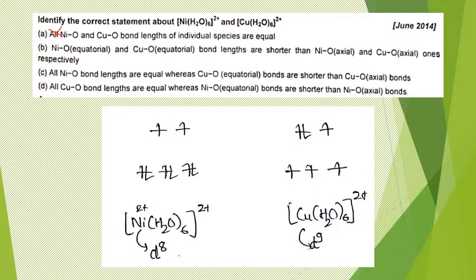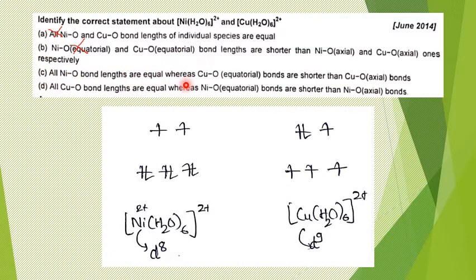Right. So what they say here is, nickel-oxygen equatorial and copper-oxygen equatorial bond lengths are shorter in both cases, which is not possible, because in both complexes we are not expecting Jahn Teller distortion. Only in one case, the copper complex, are we expecting Jahn Teller distortion, whereas in the nickel case, no. So this option B is definitely also not the correct possibility. So if you look at the third option, what it says is, all nickel-oxygen bond lengths are equal,